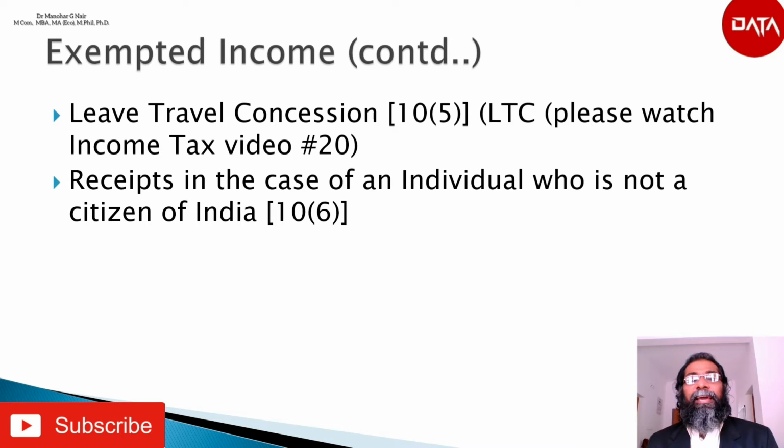The next is receipts in the case of an individual who is not a citizen of India, section 10(6).